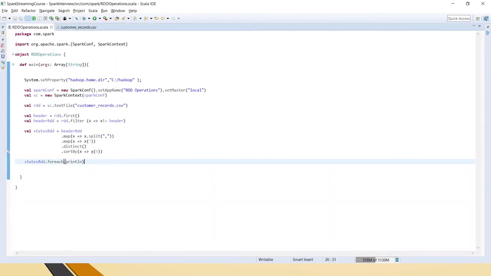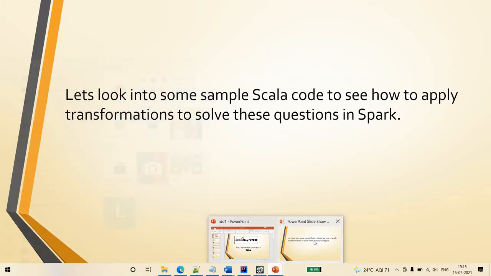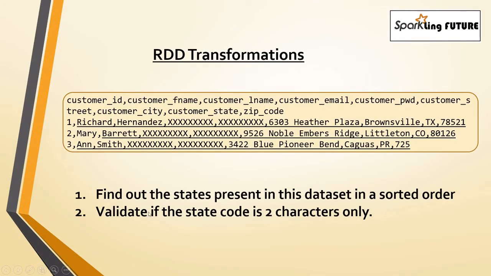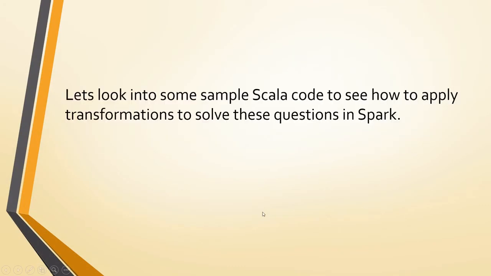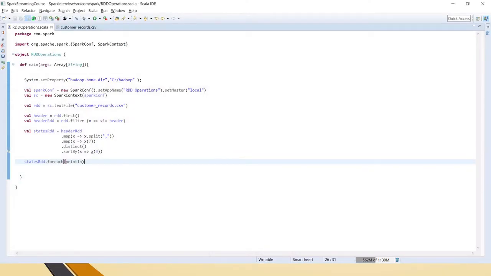Then the second one that we just discussed is to validate if the state code is of 2 characters only. We have to verify whether there are any 3-letter state codes, or only one. For this we can do it in multiple ways, like using a boolean and checking the length, but I wanted to show you a new length compare function here. So I am using validate rdd equal to